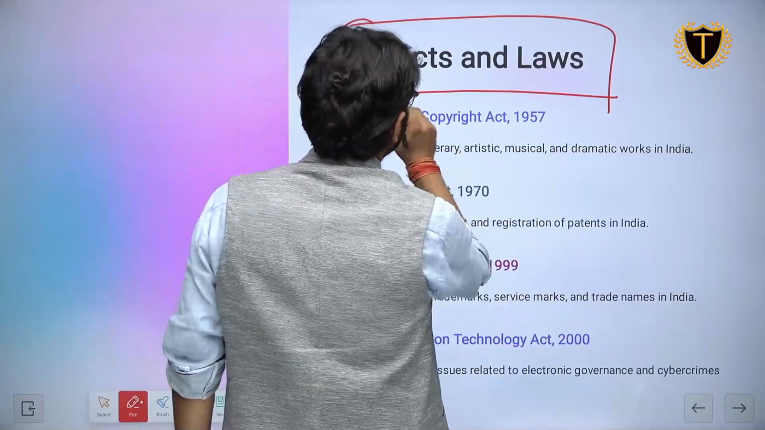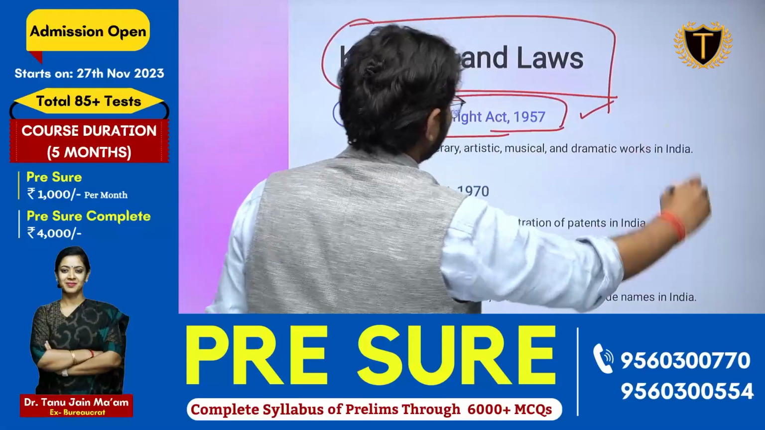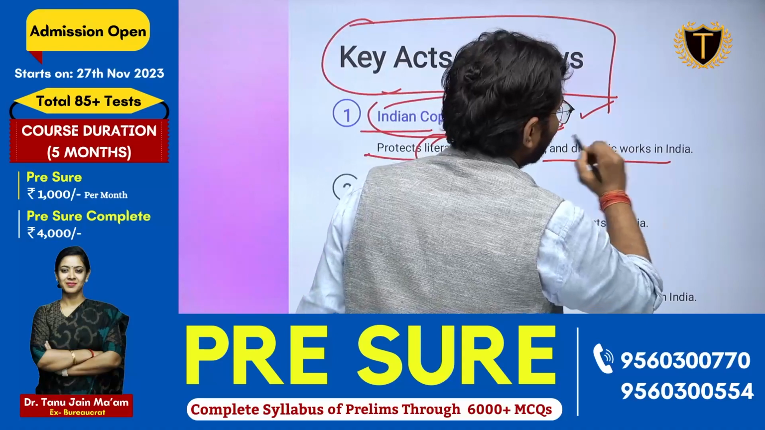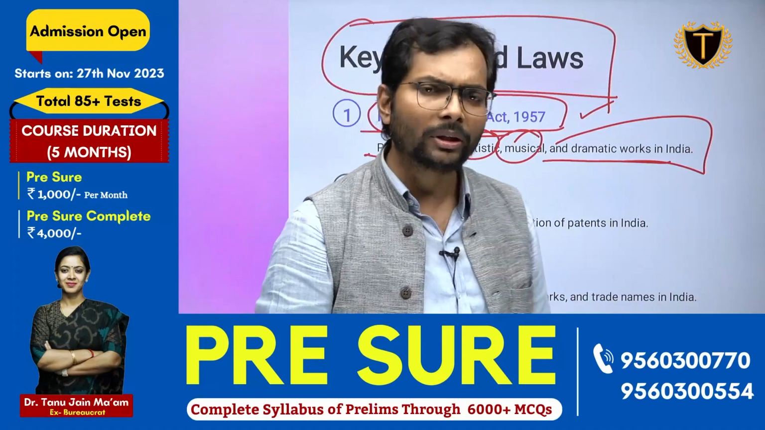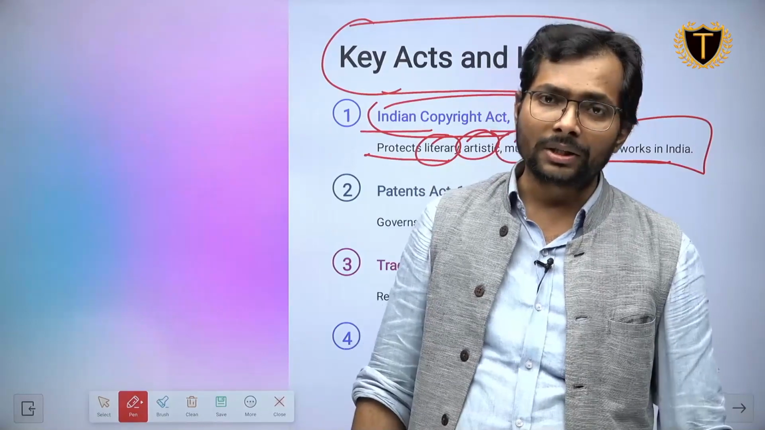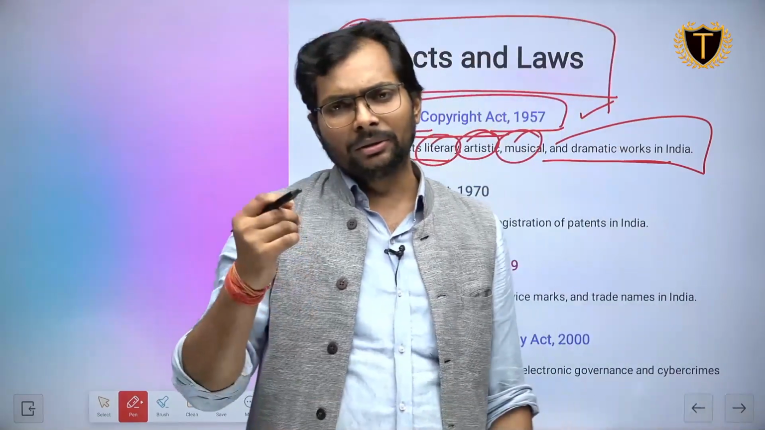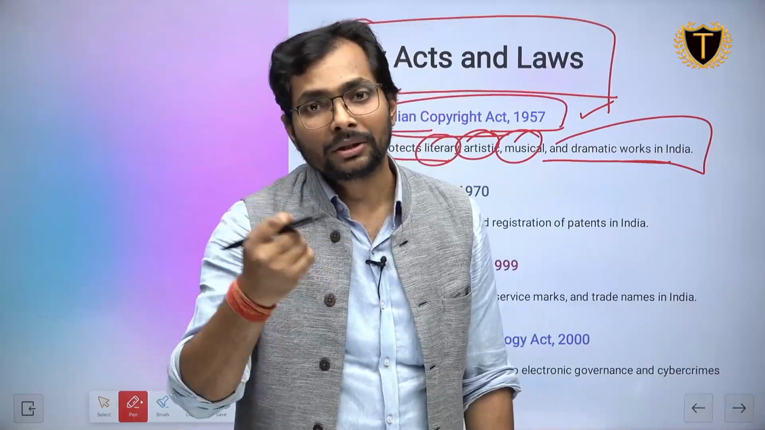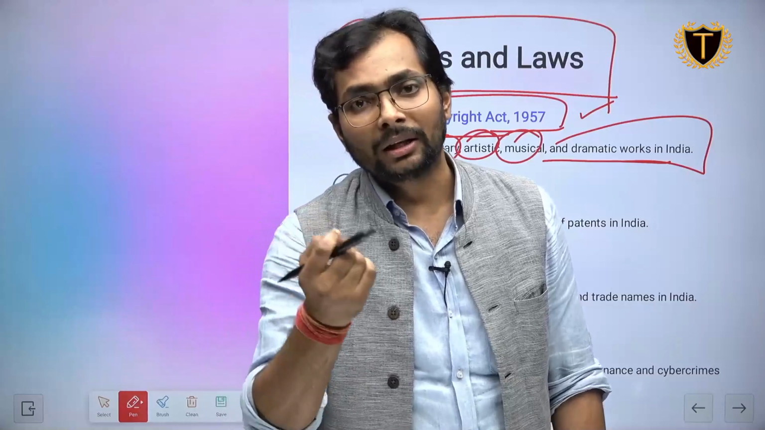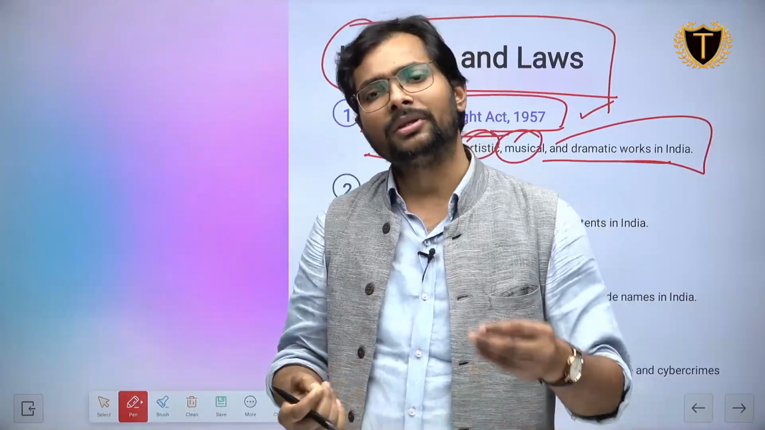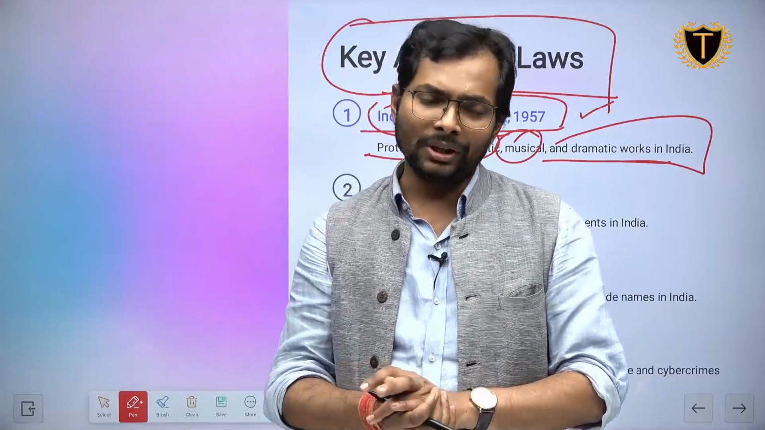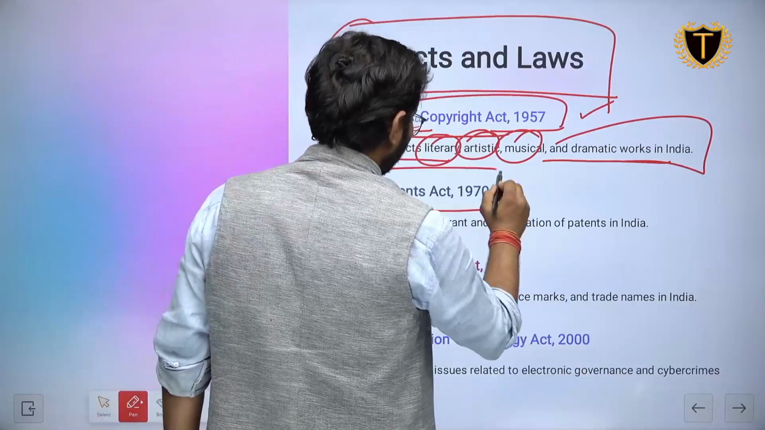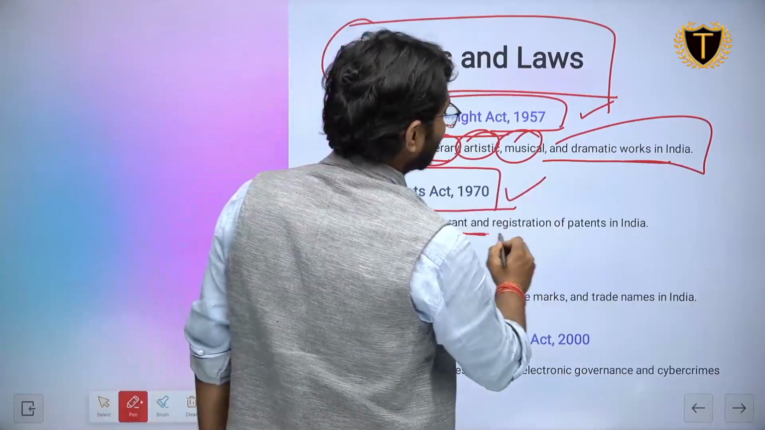One topic is the Indian Copyright Act 1957. This is for what? It protects literary, artistic, musical and dramatic works in India. I told you this is very important for you all. You all need to understand what acts the government is making for the protection of such things, and what the impacts of those particular acts are, especially in the field of economy. Now we have the Patents Act 1970, which governs the grant and registration of patents in India.